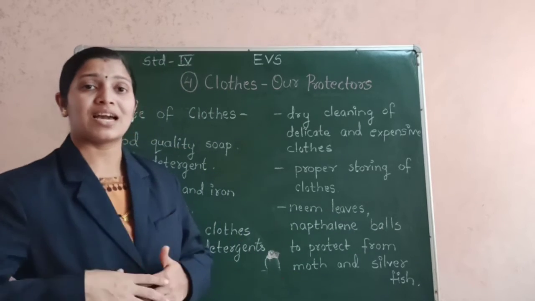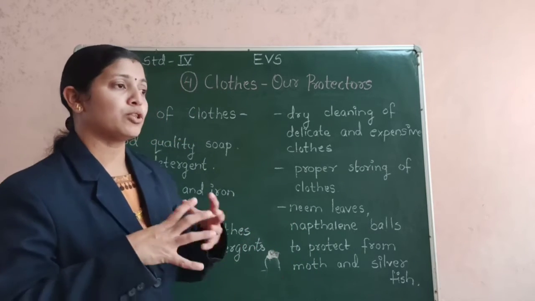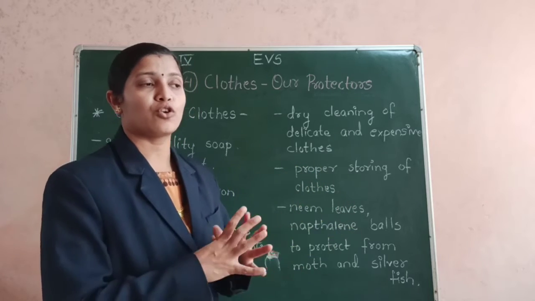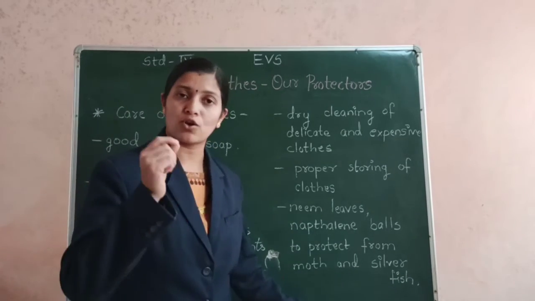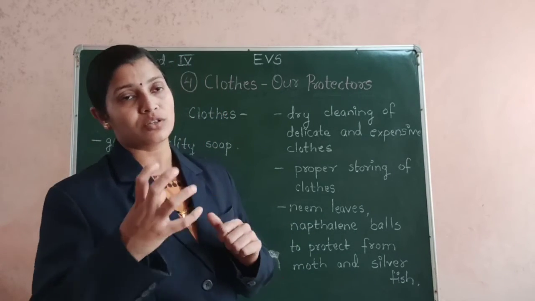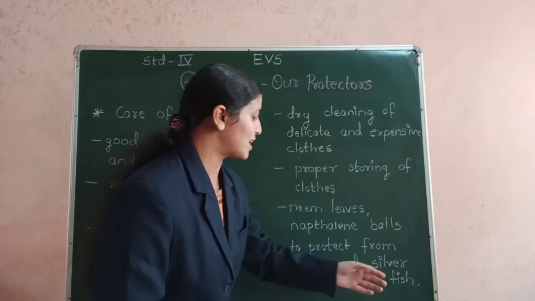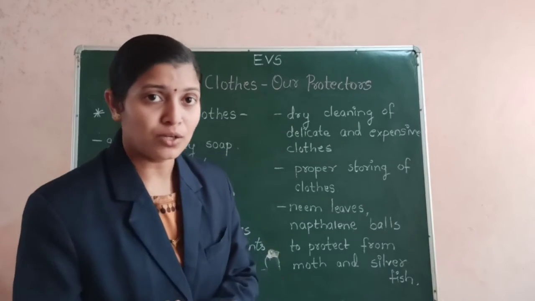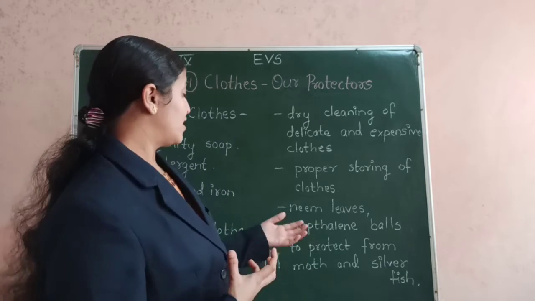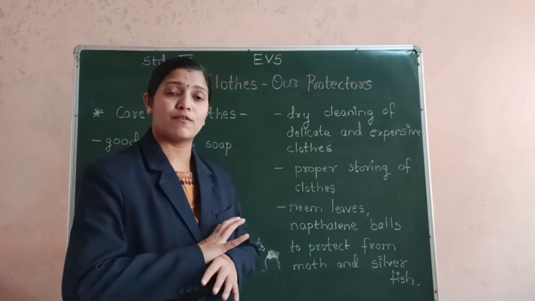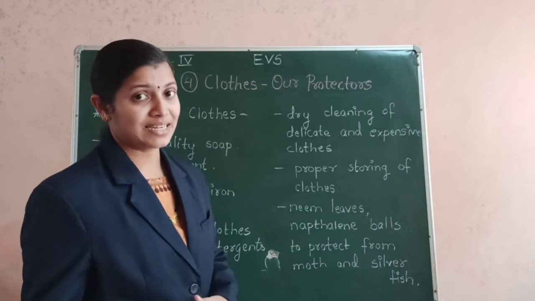The naphthalene balls have a good aroma, a good smell, and if we keep the clothes without any air for a longer period, a bad smell starts coming out from them. So if we keep these naphthalene balls along with those clothes, that bad smell will not come, and because of the neem leaves, insects like moth and silverfish will not attack our clothes. The neem has very many antibacterial qualities, and the neem leaves will keep these moth and silverfish away from our clothes, and our clothes will be protected from getting damaged.